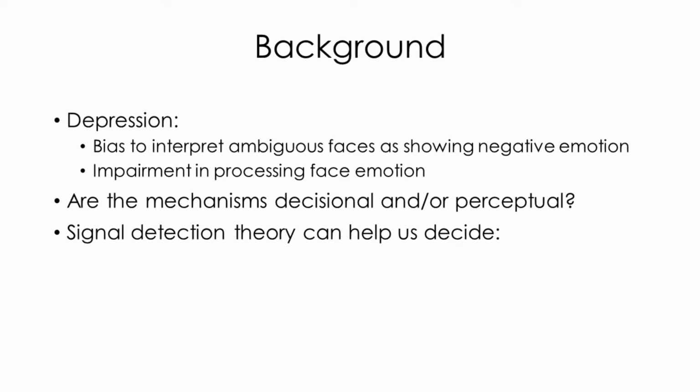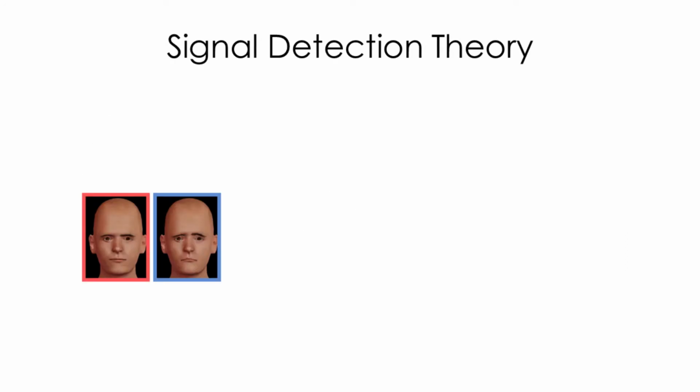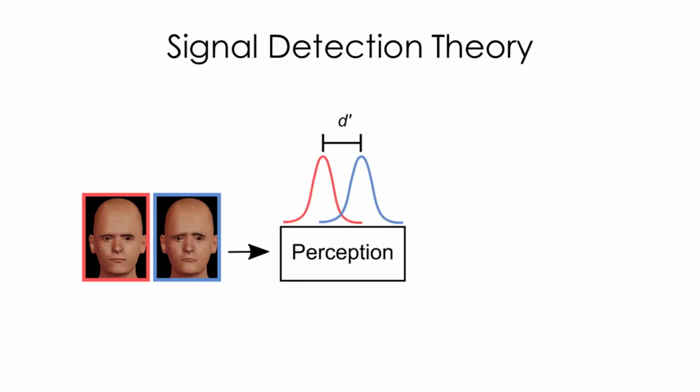Signal detection theory can be used to dissociate perceptual and decisional processes in perceptual tasks. Imagine that somebody has to indicate whether this face is showing a sad expression. This involves two steps. First, the perceptual system extracts sensory evidence that the face is showing a sad expression. This process is influenced by perceptual noise, so the sensory evidence changes randomly from trial to trial. Such noisy representations are captured by these normal distributions, one for the neutral face in red and one for the sad face in blue. The distance between the distribution means represents their perceptual discriminability.